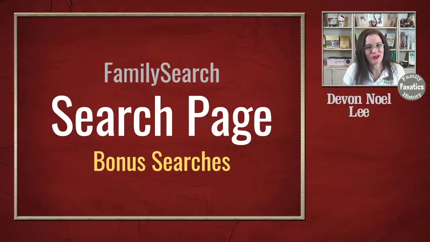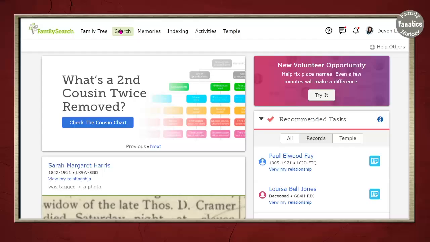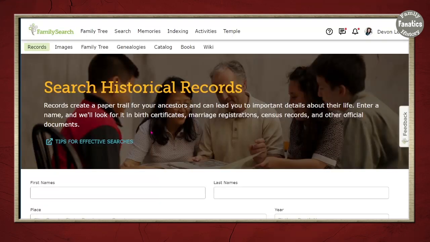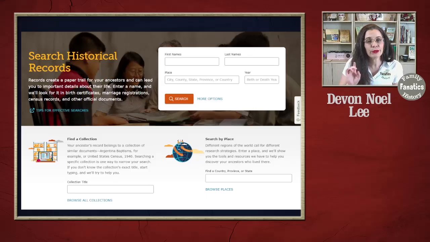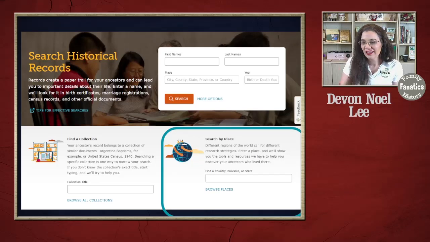So how are you going to access those two new search forms? Let's go to the FamilySearch website. We go to Search, Records, and here we're at the Records page. You'll notice there are three main portals to get you into the record collections, and actually they go to different locations. So the first place that I'm going to walk you through is how to search for records based on the place where your ancestor lived.